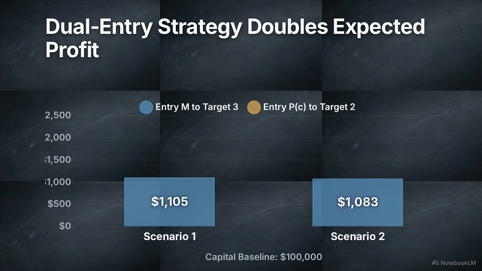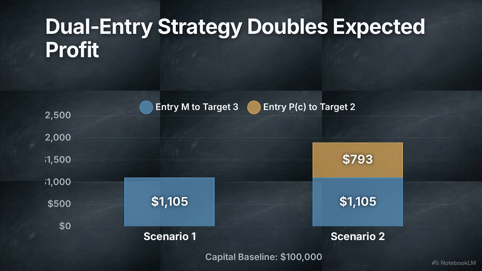The first entry at M exits at target 3, while a second entry at P of C completes its exit at target 2. Adding the initial $1,105 to the secondary profit of $945 produces a combined expected profit of $2,050. This equates to a 2.05% return, projecting an expected annual return of 31.17%.